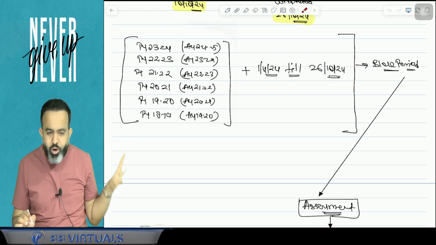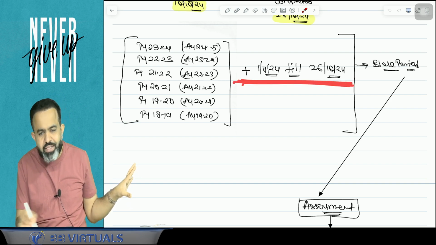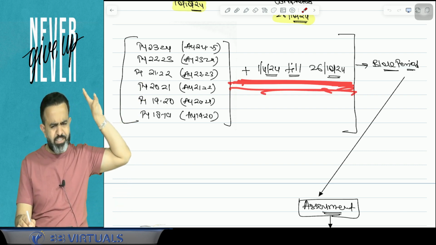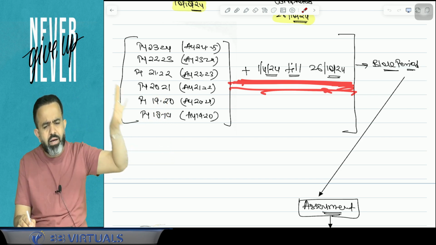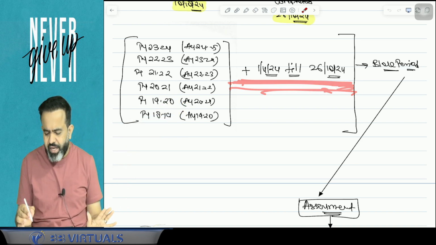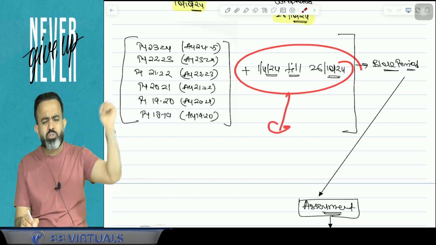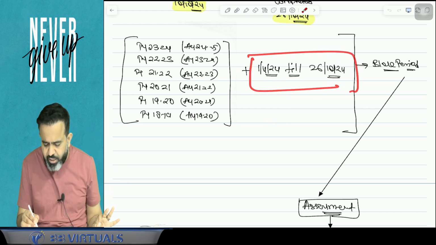But whatever your normal income, whatever normal income you used to earn during this period, it will not be part of your block assessment. It will be assessed separately under normal provisions. Means for this particular year, you will file the normal return. There may be scrutiny assessment and all, but normal income for this period will not be part of this block period.